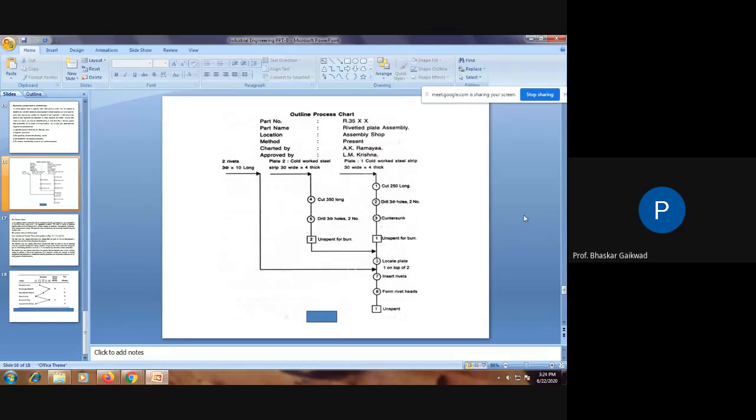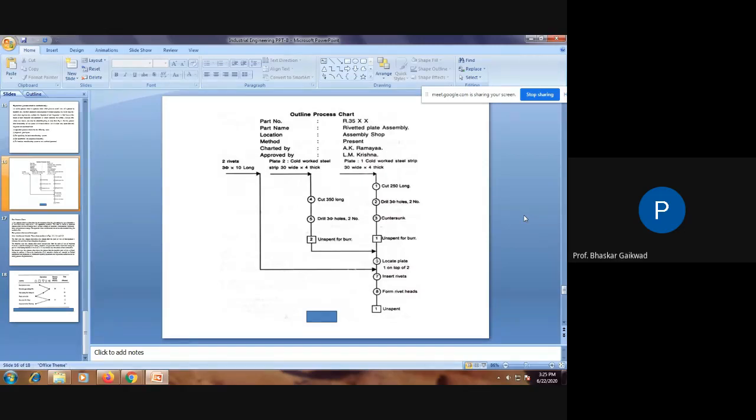For 1 and 2 there is a burr, means we have to remove the burrs, and after that we go for inspection. The square indicates inspection, and after that the two plates will come together and be located. So the fifth is locate, and after that you can bring the rivet.